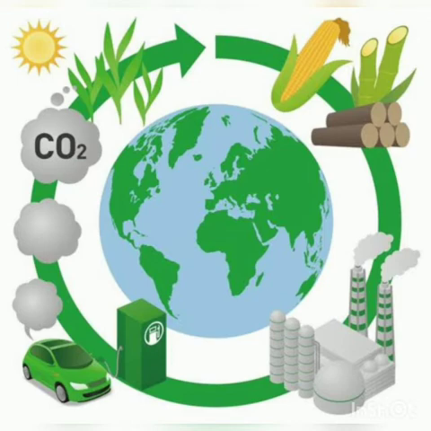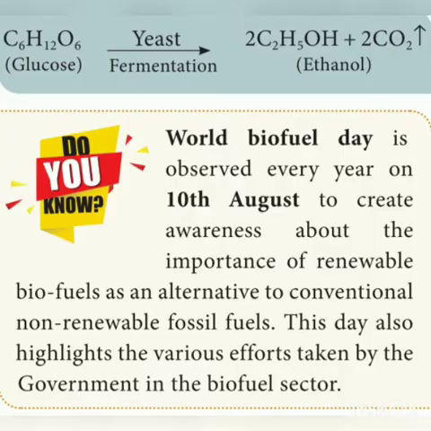The government of India approved the national policy on biofuels in December 2009 and identified Jatropha curcas as the most suitable oil seed for biodiesel production. Pongamia species is also a suitable choice for the production of biodiesel. How is this ethanol produced? C6H12O6, that is glucose, on fermentation by yeast gives C2H5OH, and carbon dioxide is released.